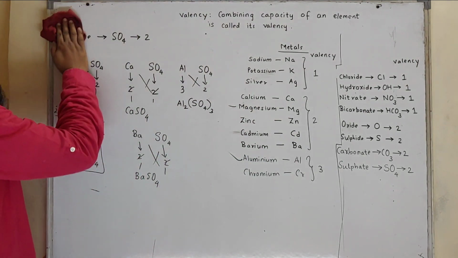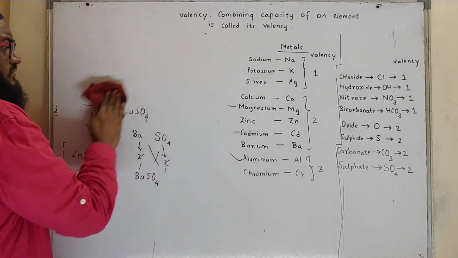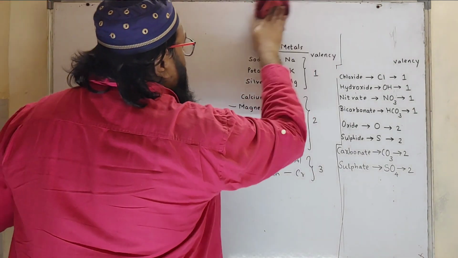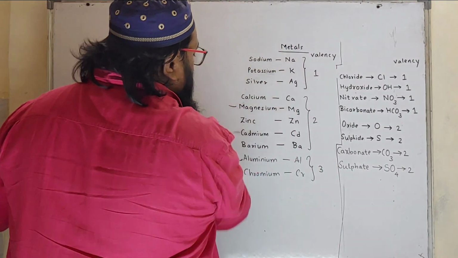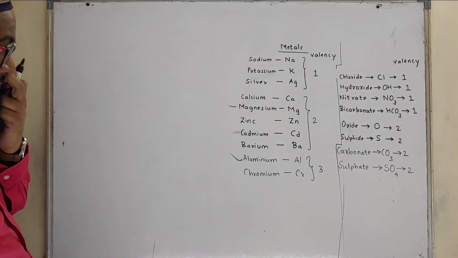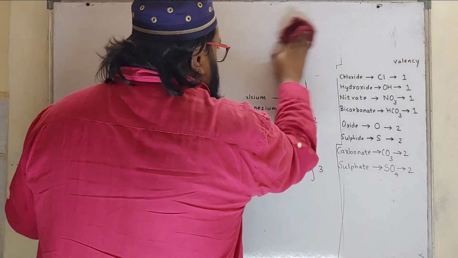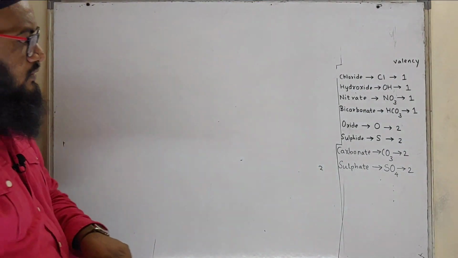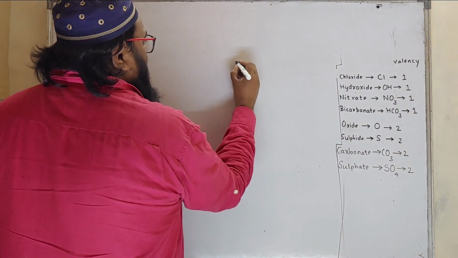But apart from this, there are certain metals which have variable valency. Now, copper has variable valency.